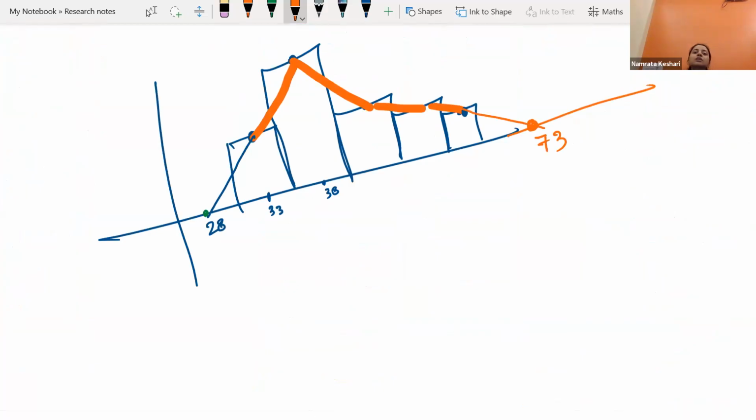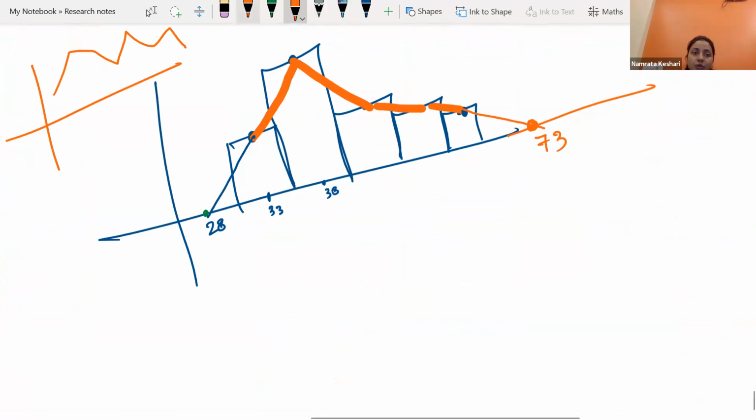And now we are done with the histogram, because a histogram is basically a mountain type of structure like this. But the main thing is you have to attach this mountain with the x-axis by taking a class interval by yourself.